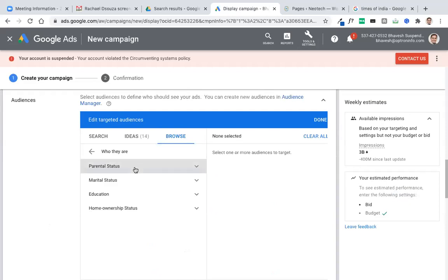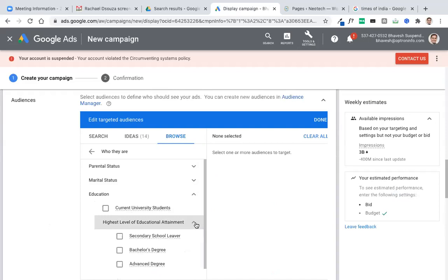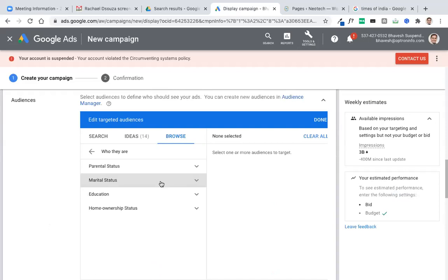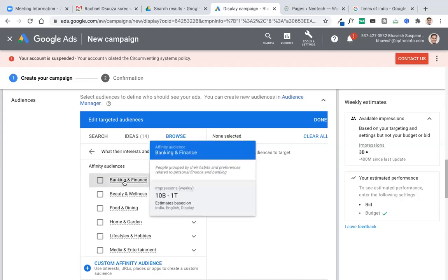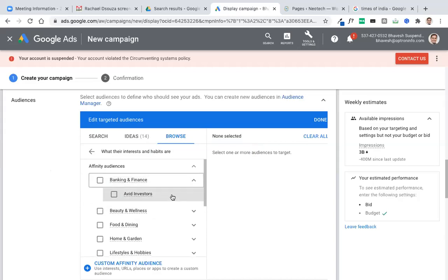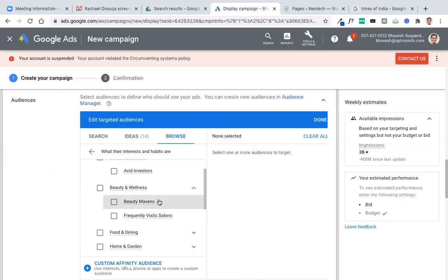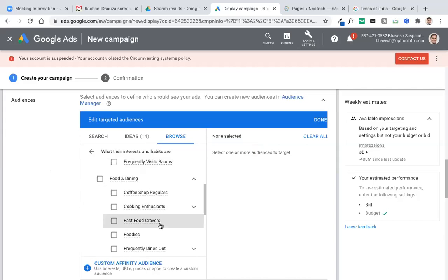Who they are, parent, educated, highest education, bachelor's degree. I can sort this way. Whether they are homeowners or renting. What interests and habits? Banking and finance, beauty, wellness, and then I can choose avid investors. In beauty and wellness, you have people who frequently visit salons, food and dining.